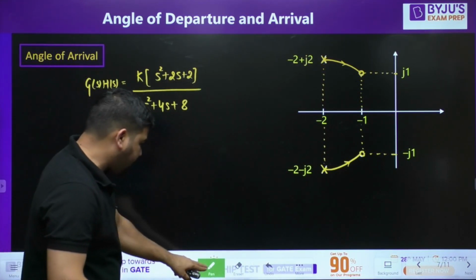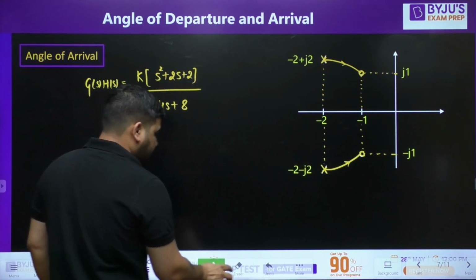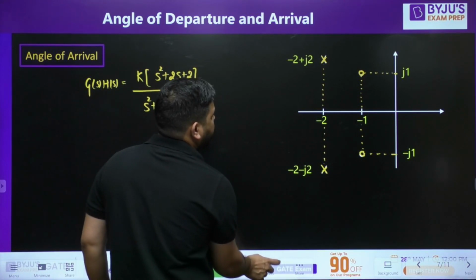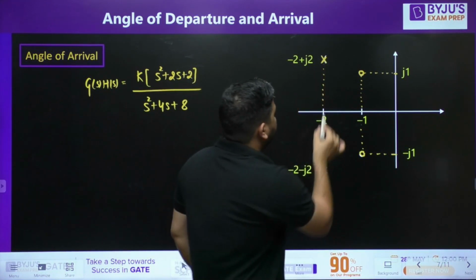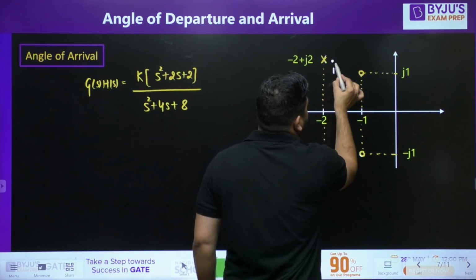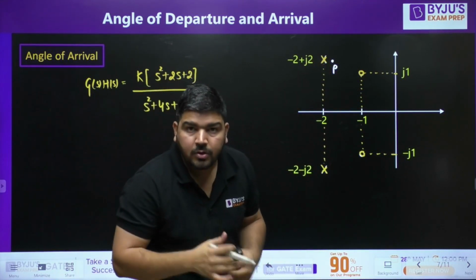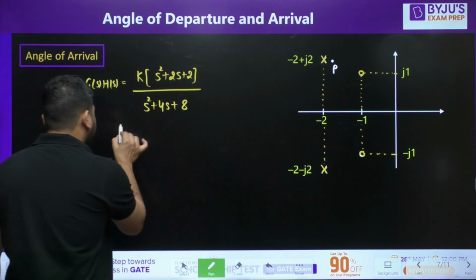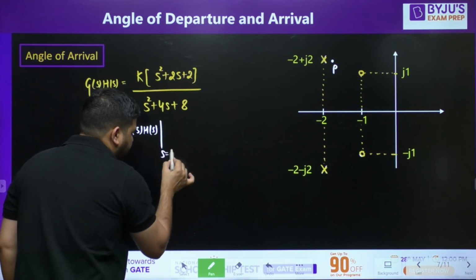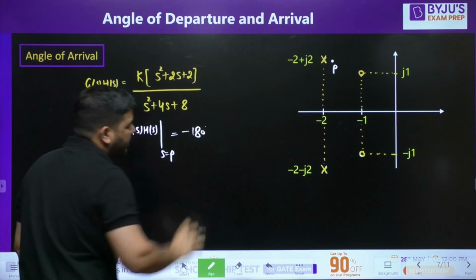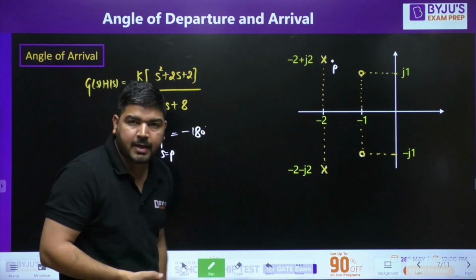So what we can do is, we can apply the same concept that we have done previously. Okay, and let me rub this because there is no need for that. Now let's first calculate the angle of departure. So at this point P, let's imagine that this point P is very close to this pole location, and it lies on the root locus. If it lies on the root locus, then the angle of G(s)H(s) at the point P has to be minus 180 according to the angle condition, because I am taking that feedback is negative.